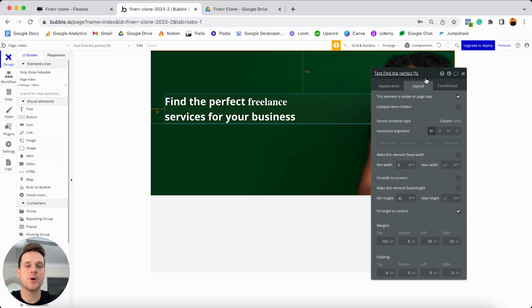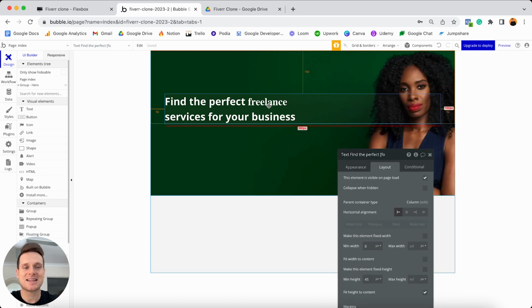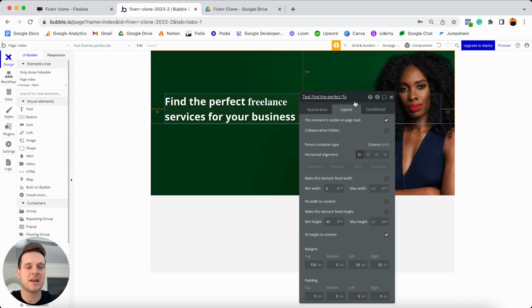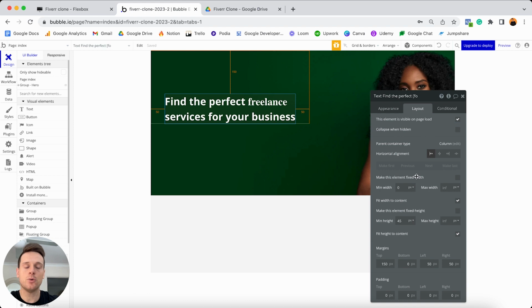Now, what I can also notice is that at this point in time, this text element, because it has a maximum width, it's still scaled across the full width of our group, minus the 50 pixels of margin we've just added. So what I could actually do is just move my property editor up and select this option to fit the width of this element to the content inside of it. Now, what that's going to do is still give this element a maximum width of infinite. So if we were to type more text into this, it would continually expand out. However, by ticking this option, I've just let this text element know that it should collapse around the width of this text. So that just means that it's going to fit nice and snug around all of the text here.